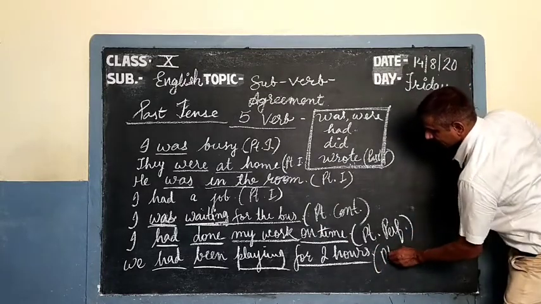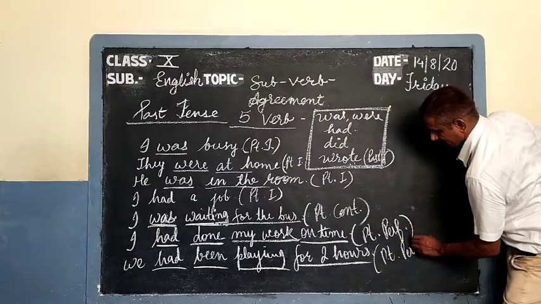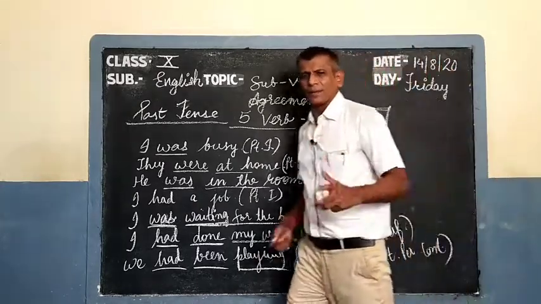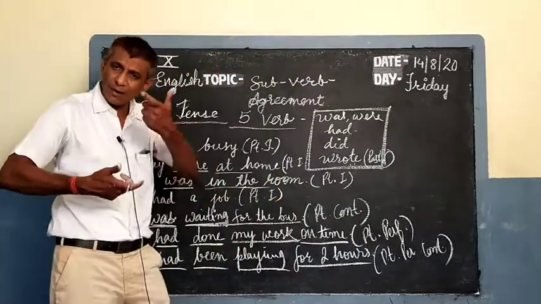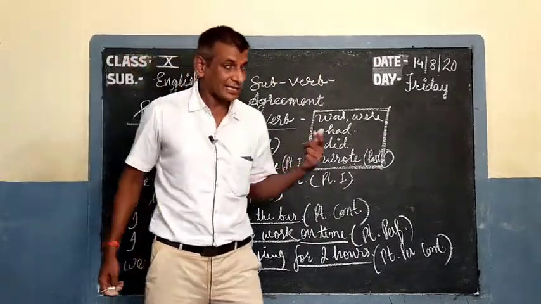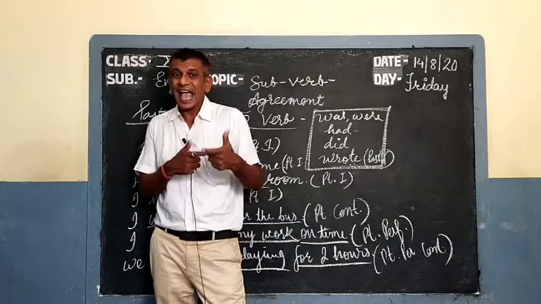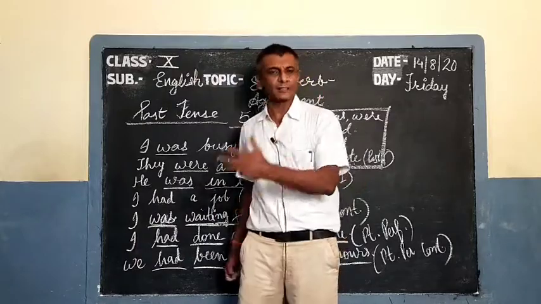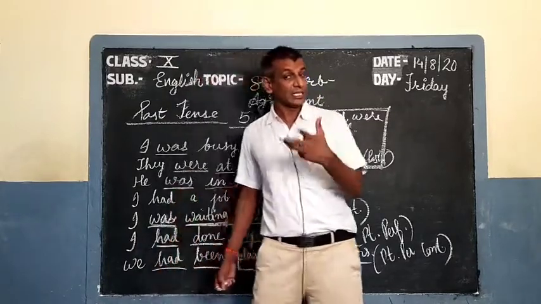Past, perfect, continuous. How simple to identify. With the help of the verbs, you can identify the tense and the time. And in exams, when you have a section where you have to fill the correct form of the verb, there you can easily fill.